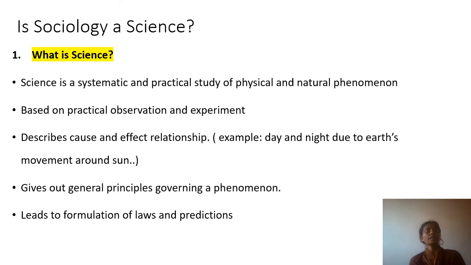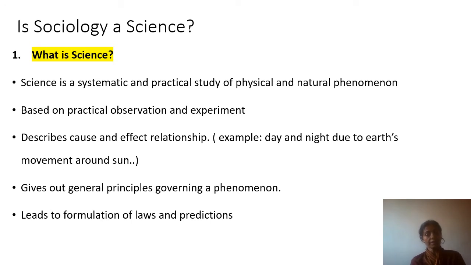Science is basically a systematic and practical study of physical and natural phenomena. Based on practical observation and experiment, it describes cause and effect relationships. For example, day and night are due to the Earth's movement around the sun. There is a cause and there is an effect.